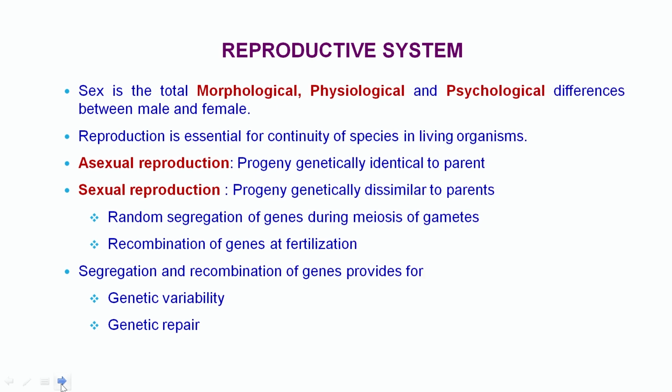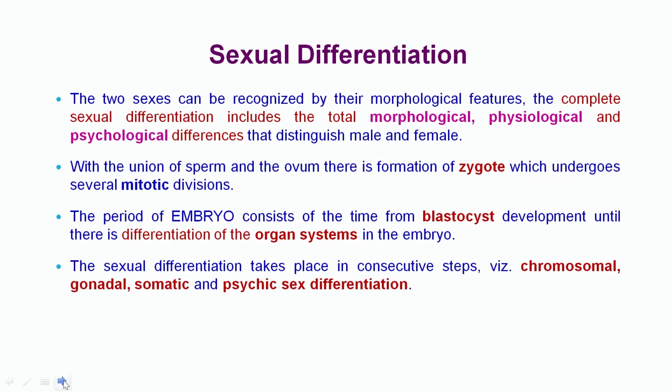In asexual reproduction, the progeny is genetically identical to the parent, whereas sexual reproduction produces progeny which is genetically dissimilar to the parents. In sexual reproduction, there is random segregation of the genes during meiosis of the gametes and recombination of the genes at fertilization. Segregation and recombination of genes provide for genetic variability and genetic repair.